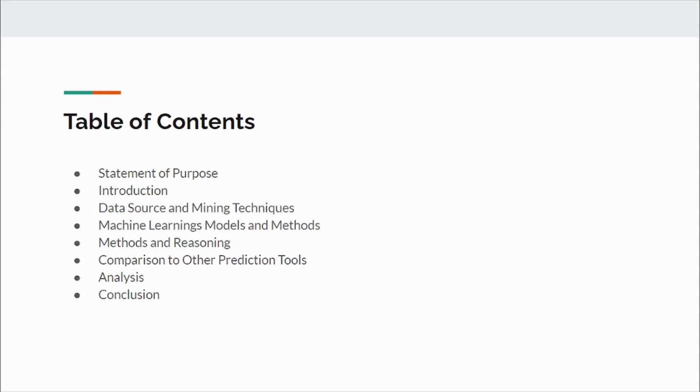We'll start by introducing our topic and why we chose the dataset that we did, followed up by going over the data source and strategies we used in order to get it ready for analysis. We will discuss multiple modeling techniques and methods used to generate our final predictions. Then we'll touch on why we chose the methods we did and how they each played a part in our final model. Once we've gone over how our models were developed and why, we'll compare our results to another game prediction site and random chance to show how our initial model stands.